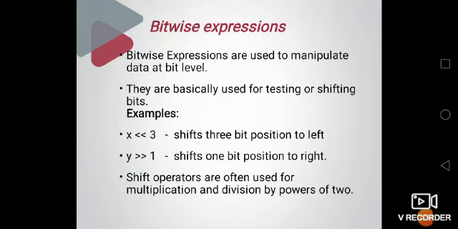The next is bitwise expression. It is used to manipulate data at bit level. Each and every bit of data is calculated in this expression. They are basically used for testing or shifting the data bit to the left position or to the right position. For example, x shifted 3-bit positions to the left and y shifted 1-bit position to the right. The shift operators are often used for multiplication and division by powers of 2.